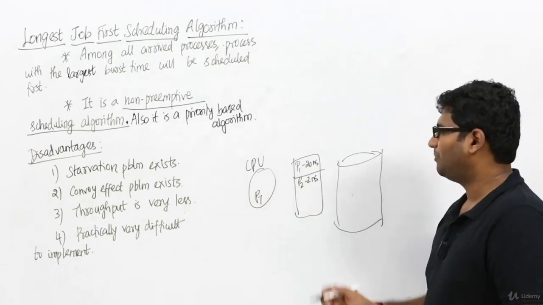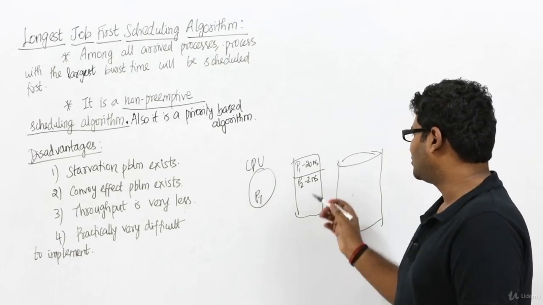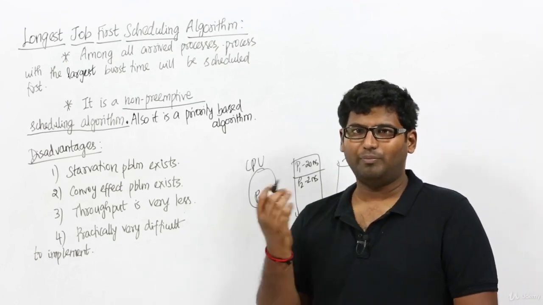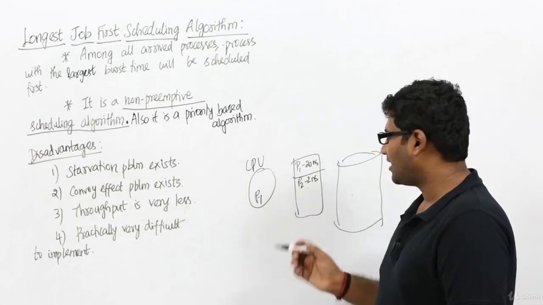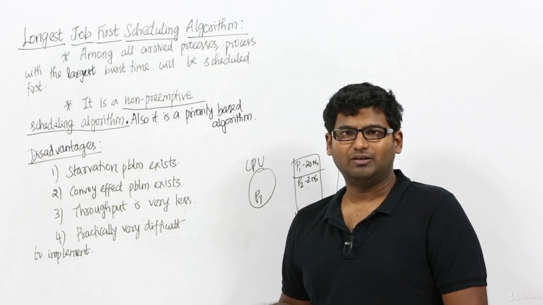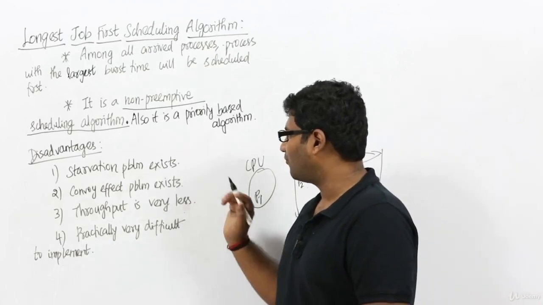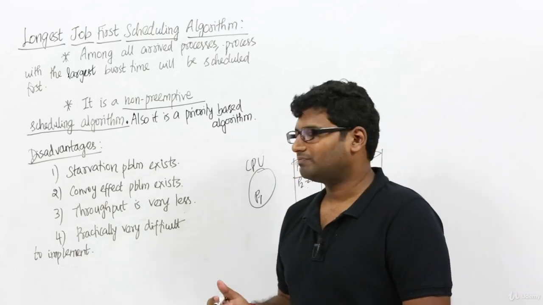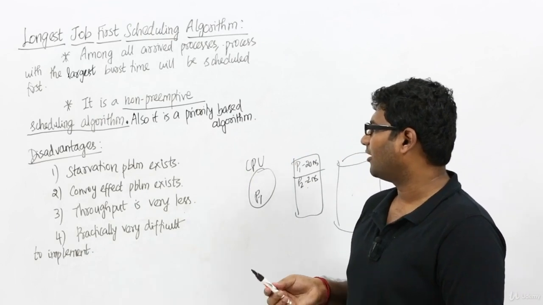Now process P2 might have to wait till P1's completion, right? This 220 nanoseconds may be even much bigger, like 2000 nanoseconds. In that case, this smaller process might have to wait for the bigger process to release the CPU. This is what we mean by convoy effect problem, and it can definitely exist in longest job first scheduling algorithm.